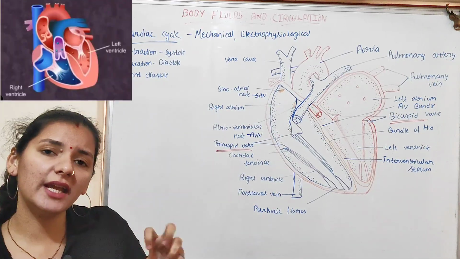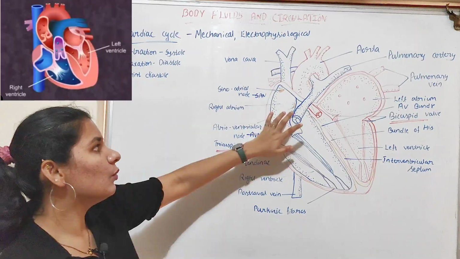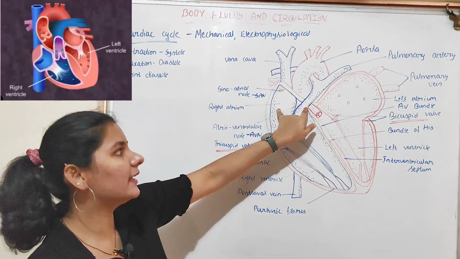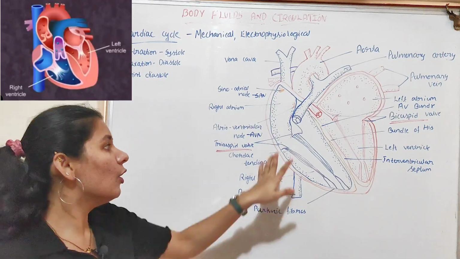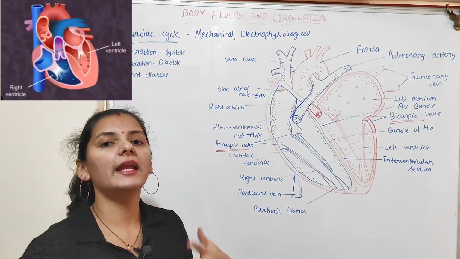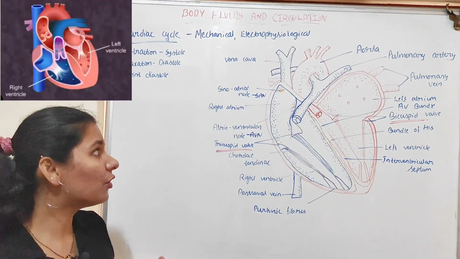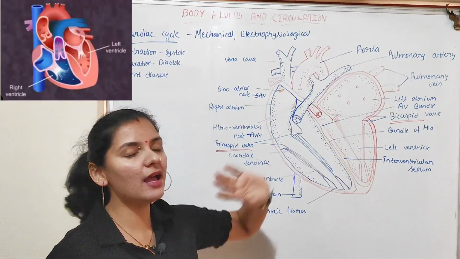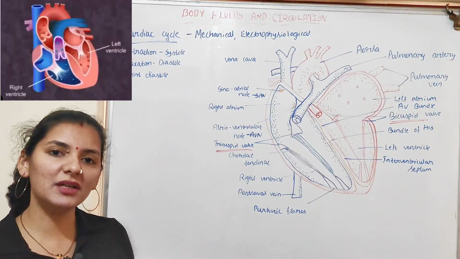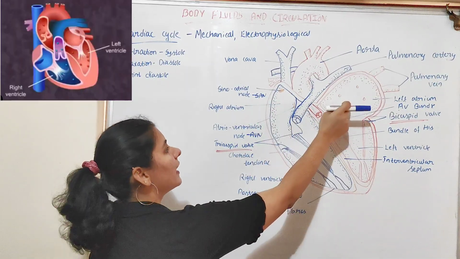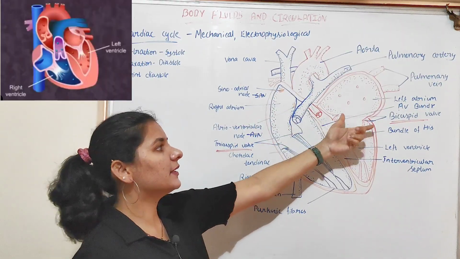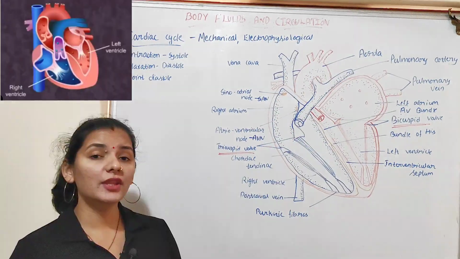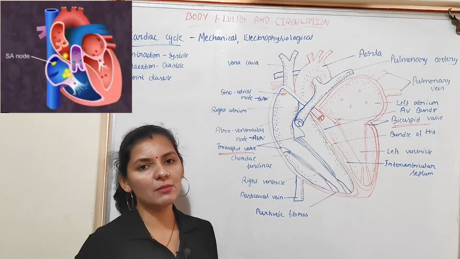So, what happens when the atrium contracts? Obviously, whatever the blood that is present in the atrium will be pumped into the ventricle. So, ventricular flow of the blood increases by 30% because of the contraction of right and the left atrium. So, whatever the blood that is present in the right atrium is pumped into the ventricle through this tricuspid and bicuspid valve. Now, the ventricle is filled with the blood.